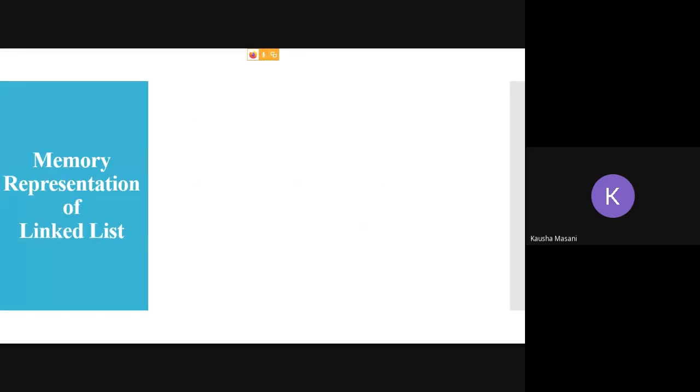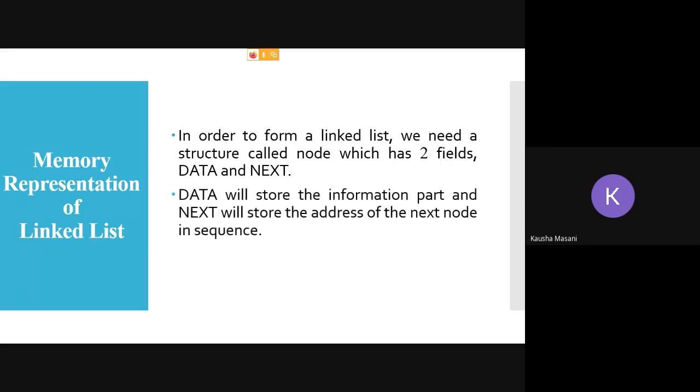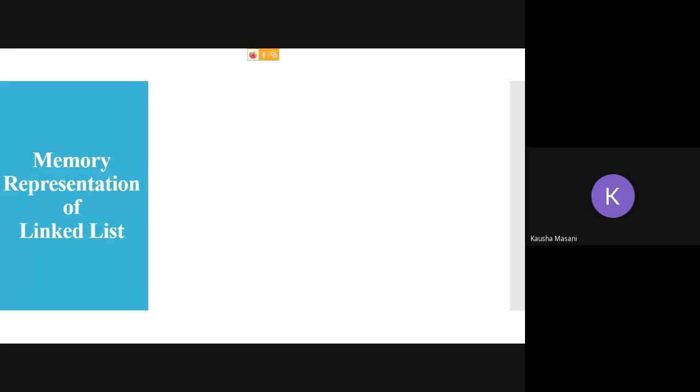Now exactly how are we going to represent this in memory? That is the big question. Though I've already demonstrated it, let's see it again. In order to form your linked list, we all now know that your node has two fields. One is data and one is next. Next is your pointer, please remember this. Next is a pointer. Head or start is also a pointer. Data is going to store the information part. Your next is going to store the memory address of the next node.